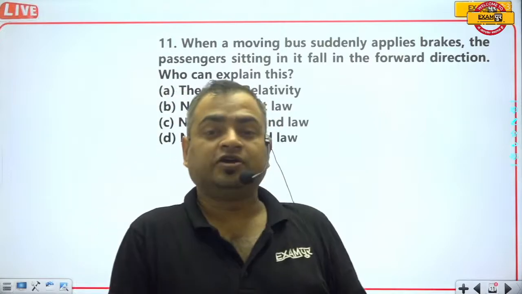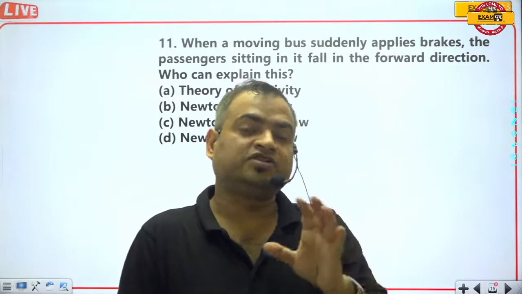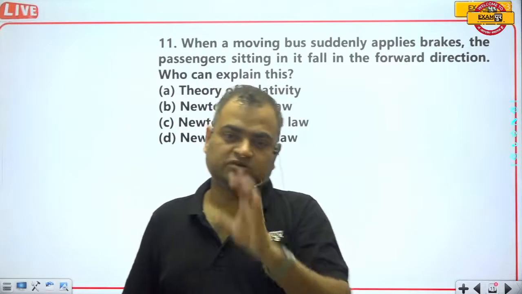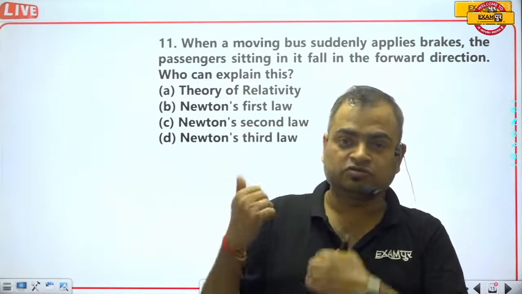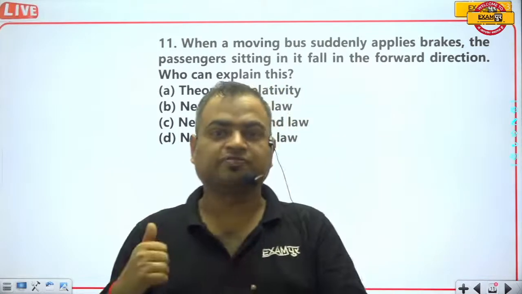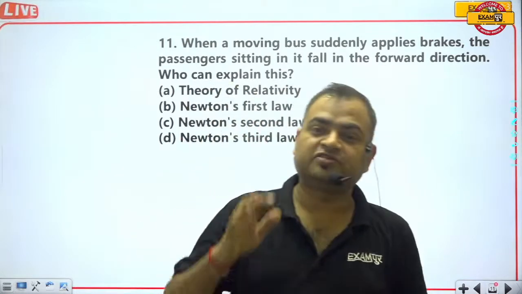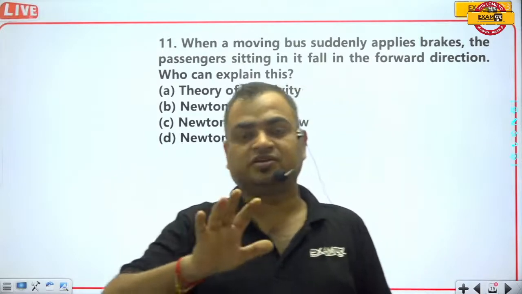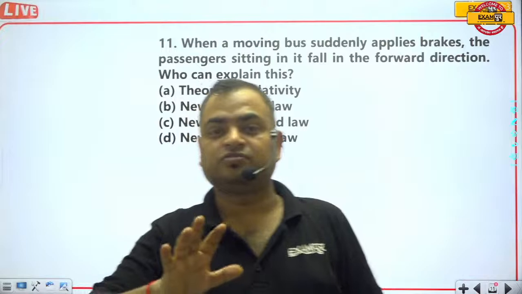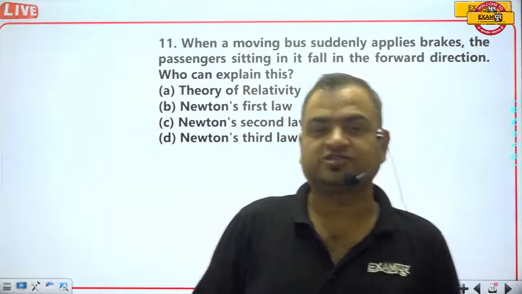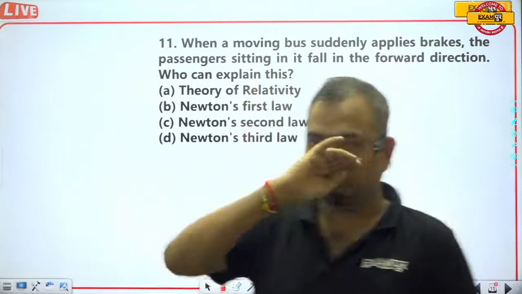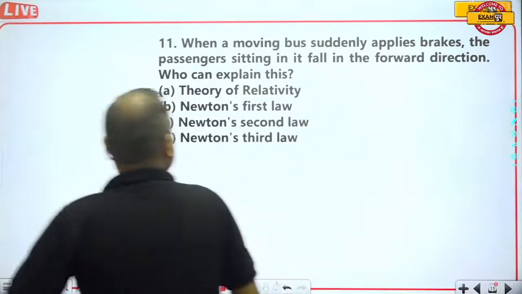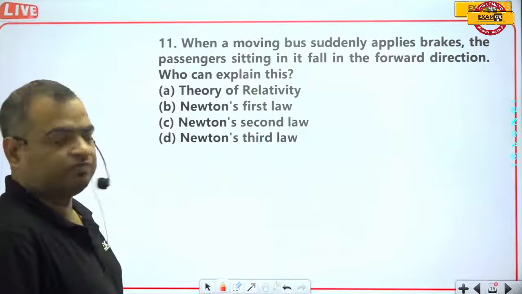The bodies of those passengers were in motion in the past also, so their whole bodies wanted to remain in the same state, the motion in the forward direction. That's why their bodies come forward and they fall down. So this is the inertia of motion.